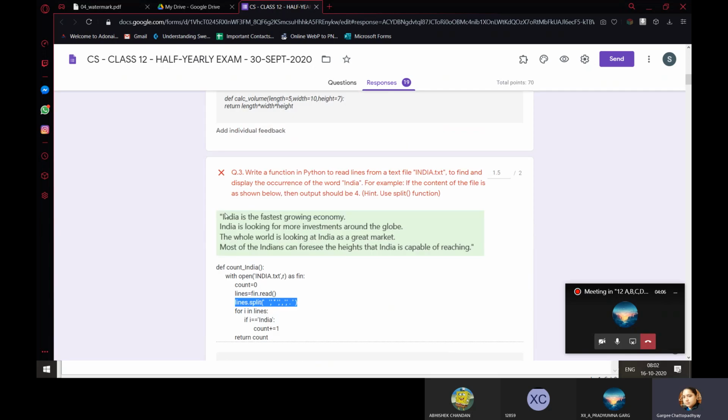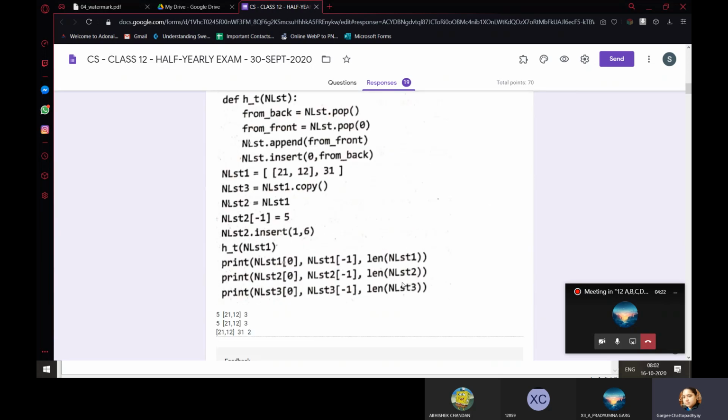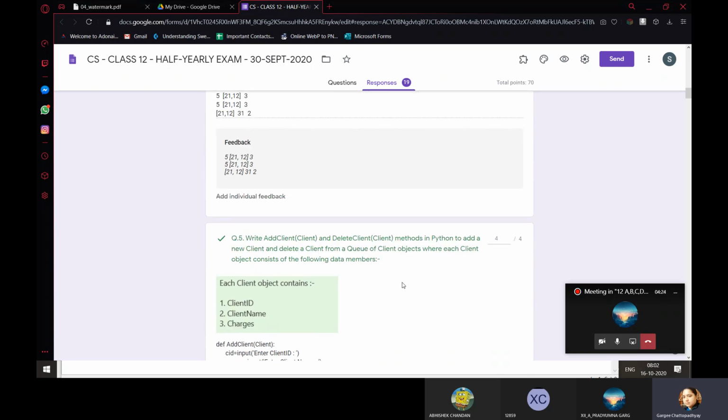Or because in this particular file extract, you don't have any other such symbol. That's why I think split based on space was sufficient here. Okay, this one was correct.